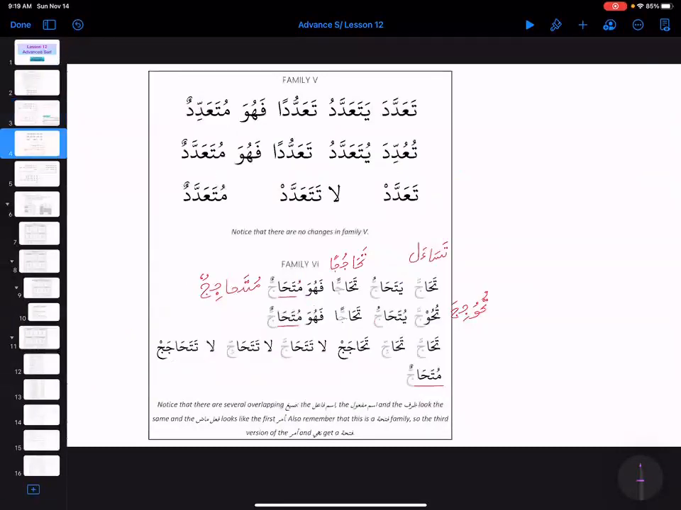Okay, then we have, alhamdulillah, family 5, which is not going to give us any trouble. This is all regular, right? So alhamdulillah. Then we have family 6.